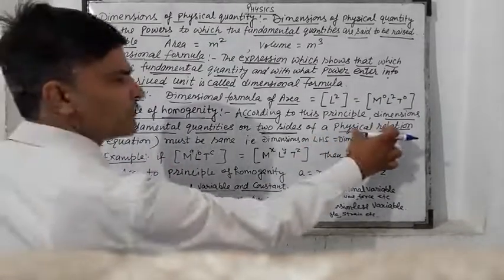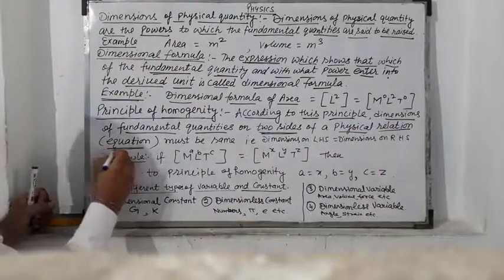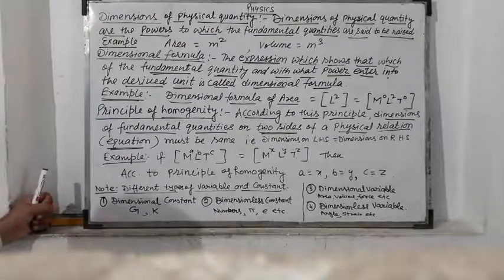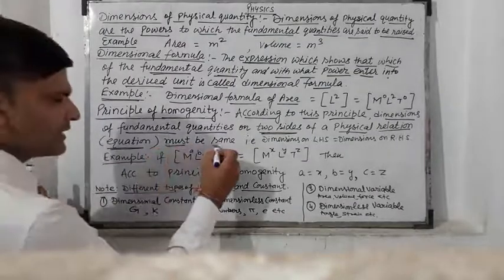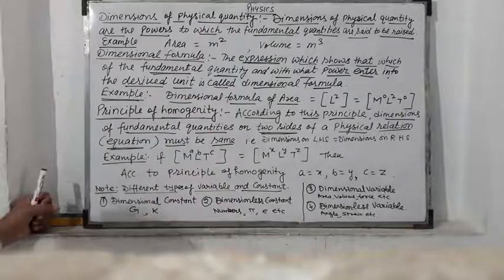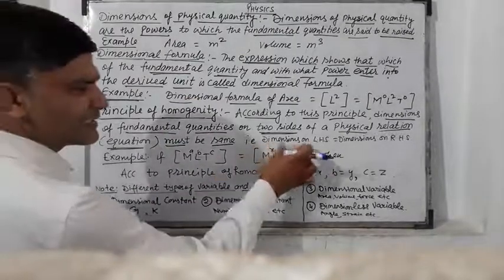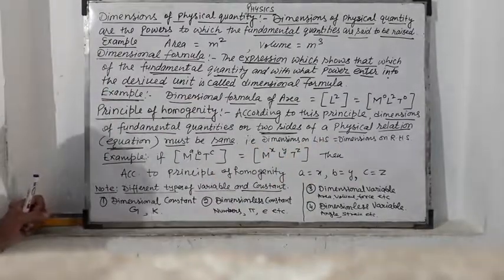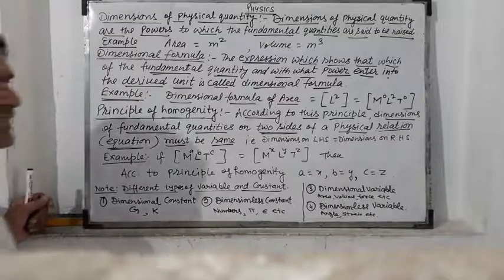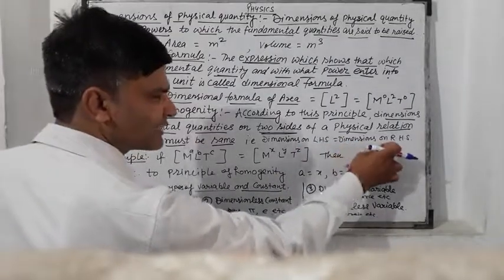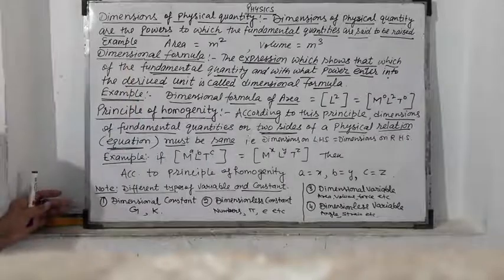Physical relation means one equation or one formula. It means dimensions on the LHS, left hand side, are equal to dimensions on the RHS.